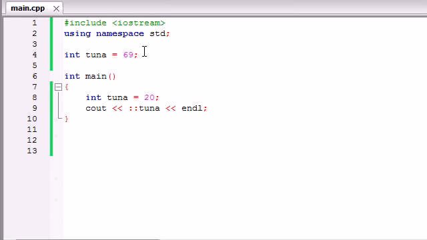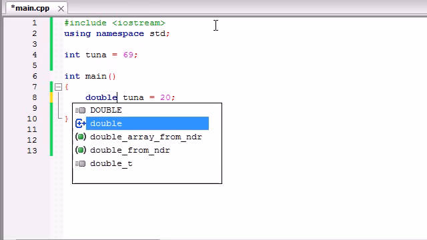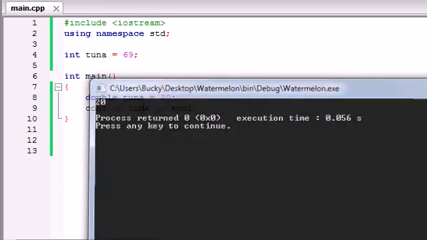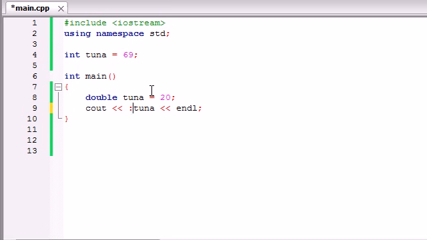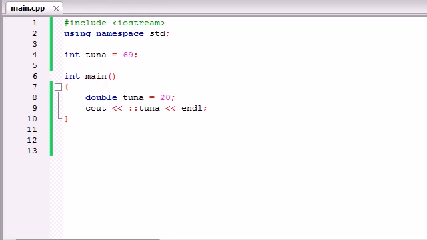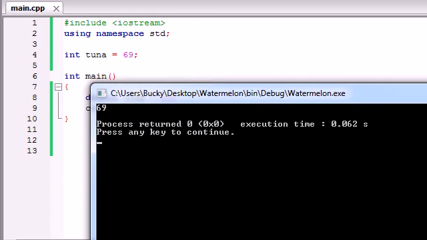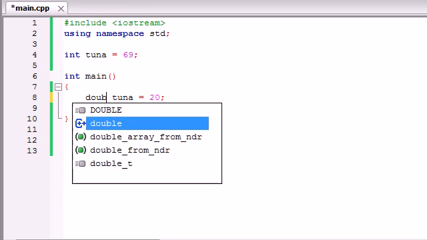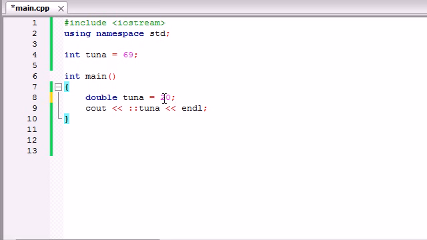And the reason people actually do this is because when they have variables with the same name of different data types, that's when it comes in handy. So for example, if you had an int tuna and a double tuna and you ran it, it would use the double tuna, which is 20. But if you use that colon colon, which is called again the unary scope resolution operator, if you're taking a test or something, then it uses a 69. So I just don't want to show you guys if you're stupid and put int twice. People typically write variables with the same name whenever they're using different data types. So just wanted to point that out.